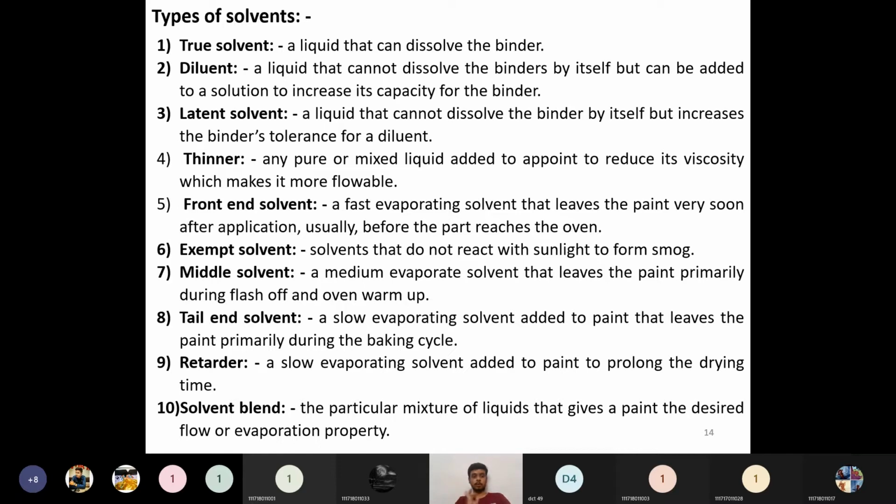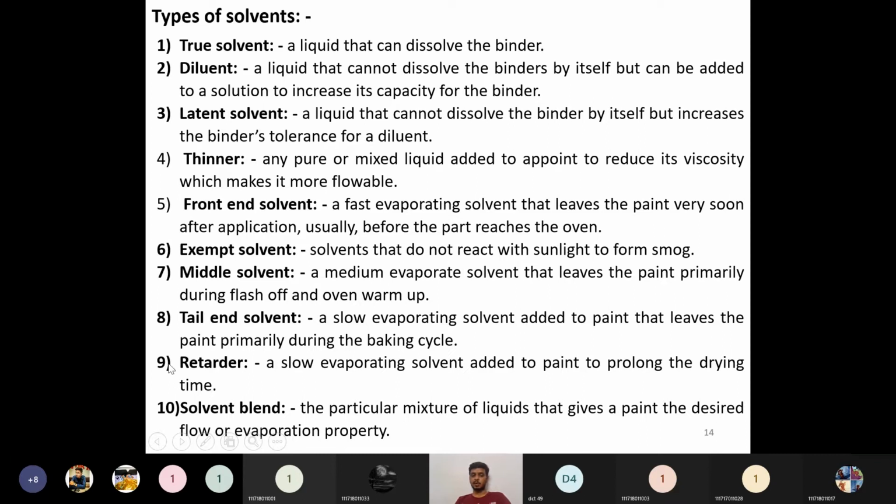Then the next one is a tail end solvent. It is a slow evaporating solvent added to paint that leaves the paint primarily during the baking cycle. In the curing process, this type of solvent leaves only during the baking cycle, because its evaporative characteristics are very low. Whenever we want the paint to dry very slowly, we use the tail end solvent. Whenever we require quick drying, we use the front end solvent. Whenever we want moderate drying, we use a middle solvent.